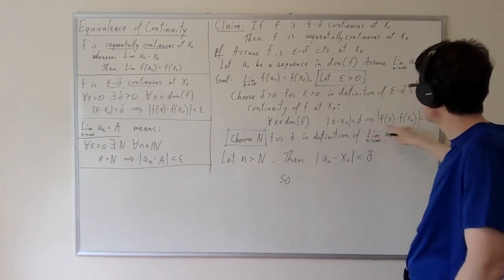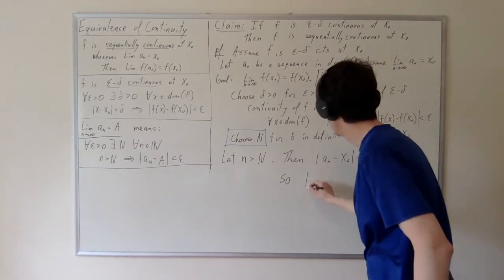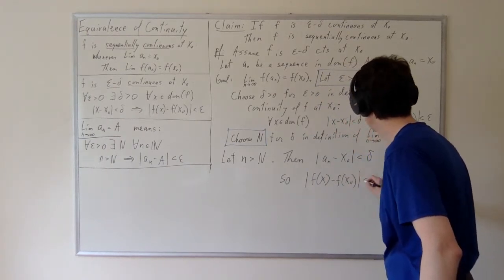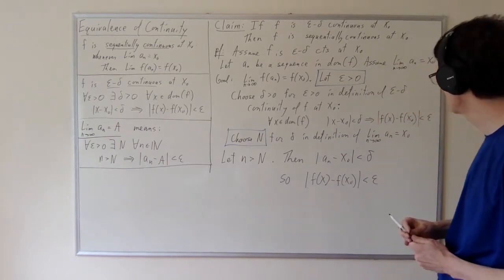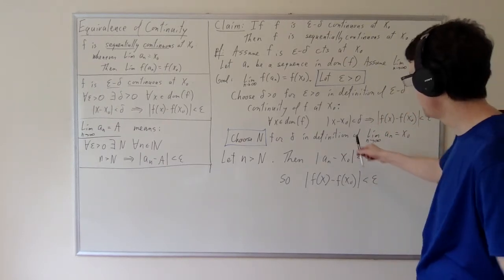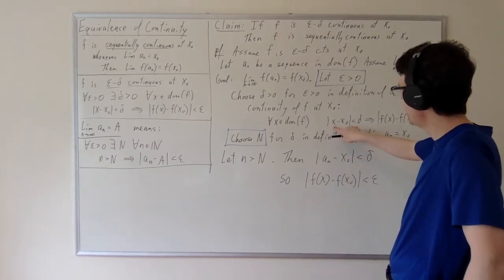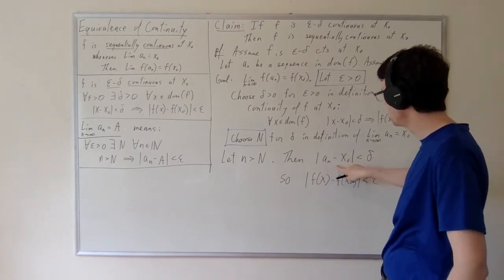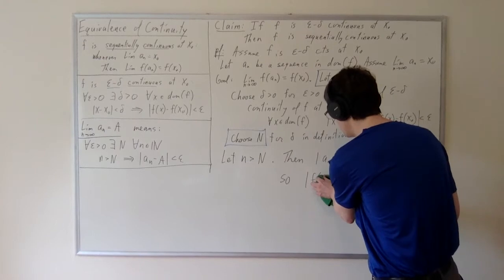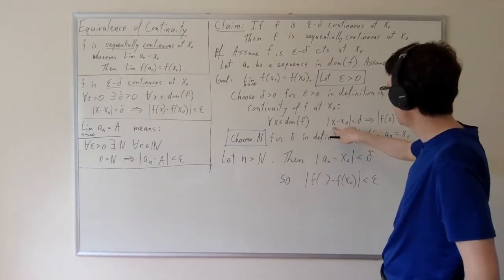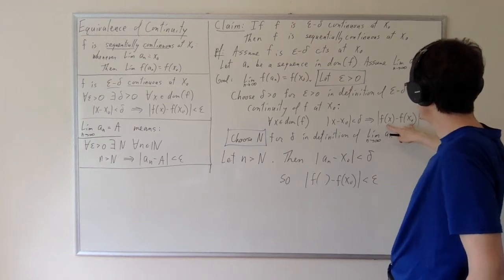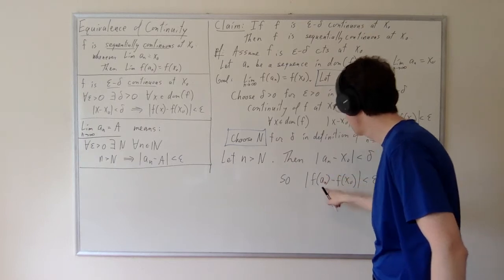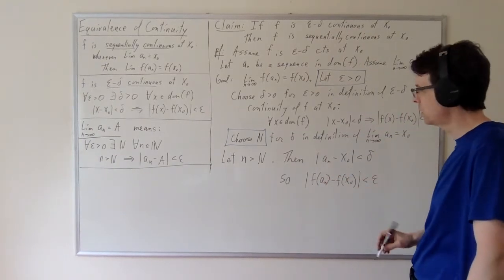So basically, because of this implication here, we get that f of x minus f of x naught is less than epsilon. I made a mistake here. So this is true generically for any x in the domain, but this assumption applies to an in particular. And so it is for an in particular that we know that this equation is true when x equals an. And we should deduce the corresponding equation when x is equal to an. And so I should write the absolute value of f of an minus f of x naught is less than epsilon.